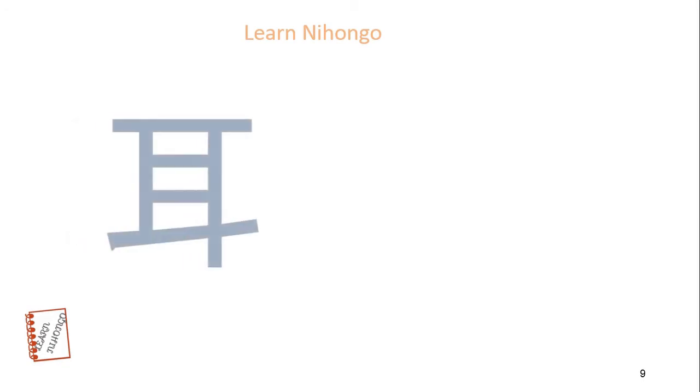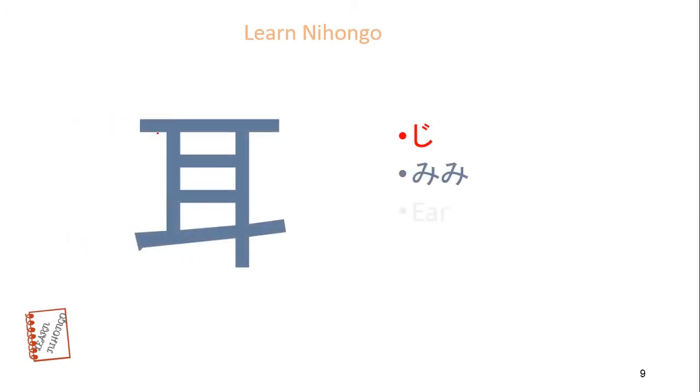Next kanji is ear. Onyomi is ji. Kunyomi is mimi. Meaning is ear. Let's see how to write this kanji. 1, 2, 3, 4, 5 and 6. Totally 6 stroke orders.